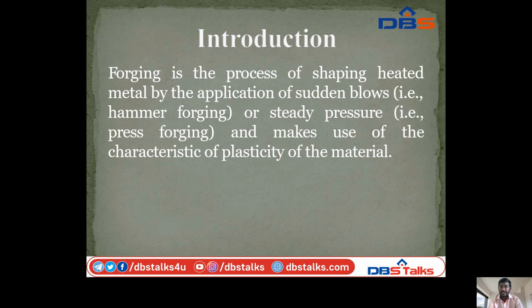So forging means shaping the metal by heating it and applying a sudden blow, by the hammer process, or a steady blow, by the pressure process. These are the forging processes.